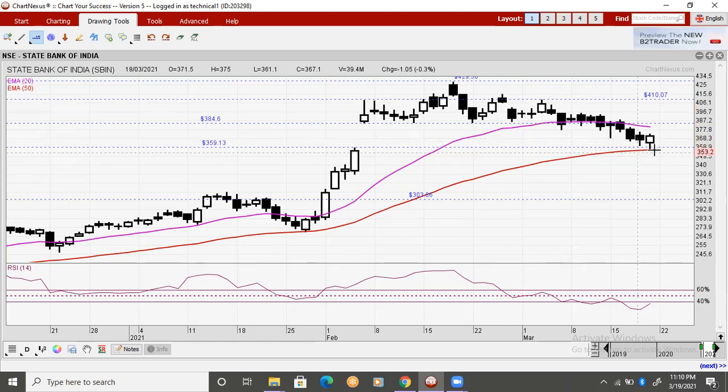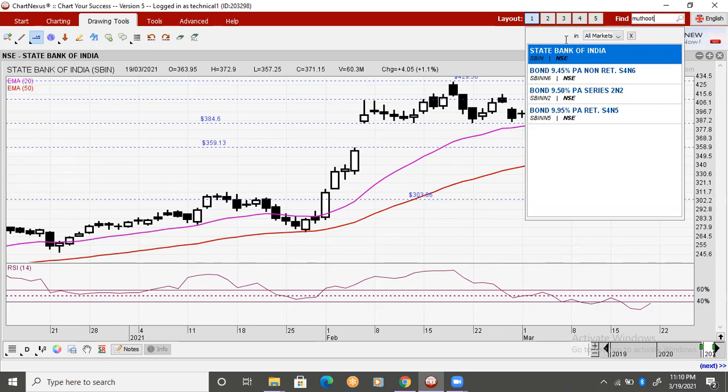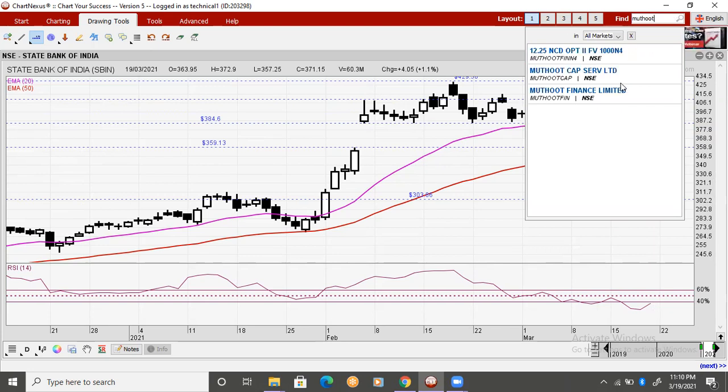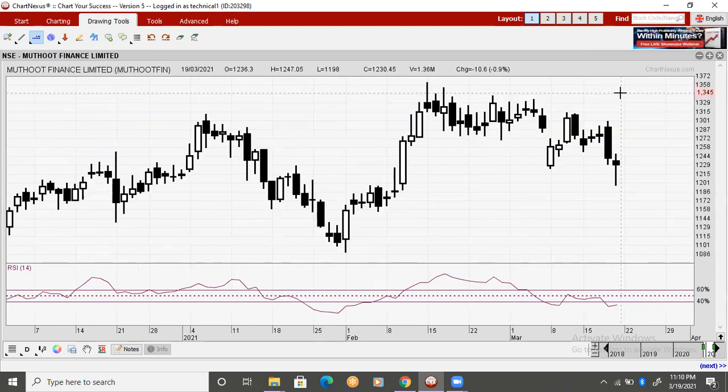But if price breaks 357 with a strong bearish candle, then we may see 300 levels also in SBI. So let's see how this counter is doing. Now, apart from this, let me present my analysis on Muthoot Finance. If you remember, in today's session, I have advised to go for bear call spread.